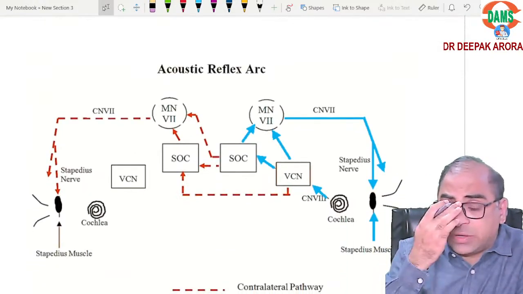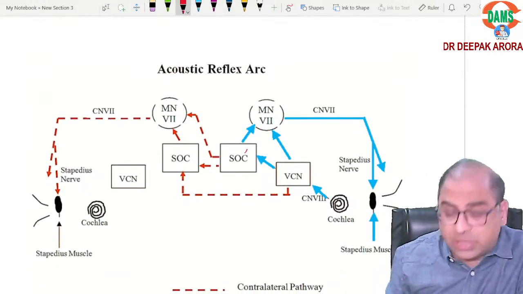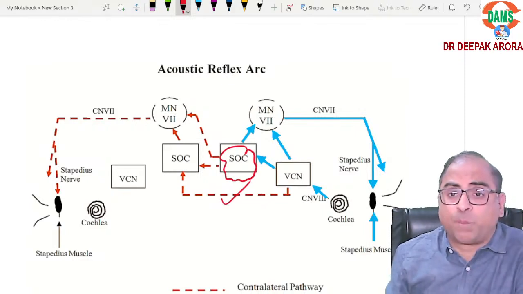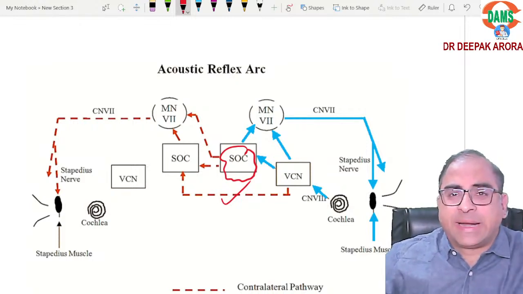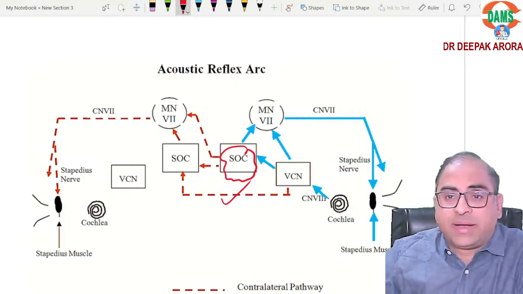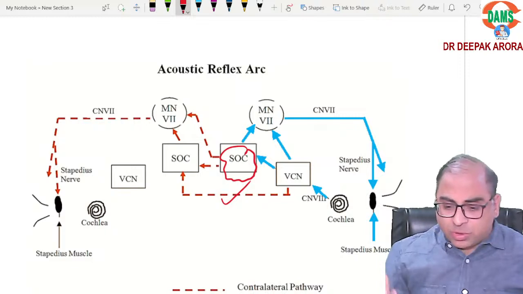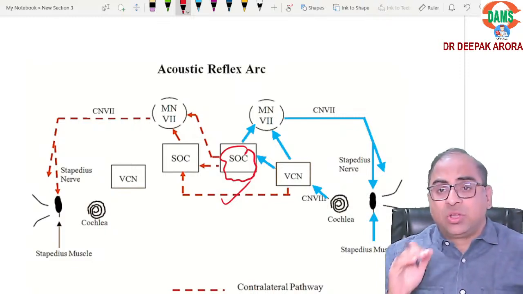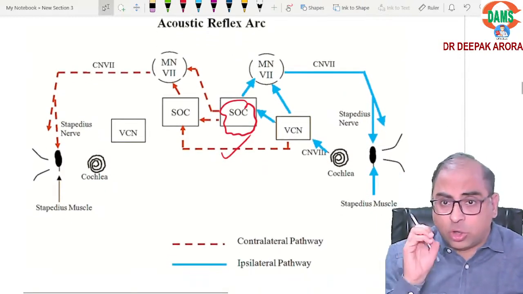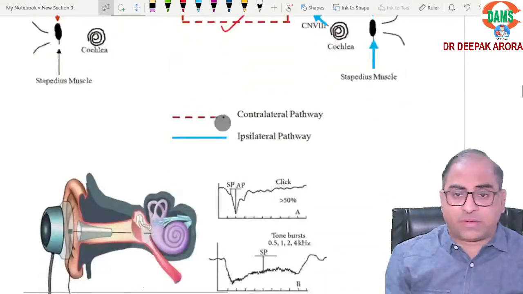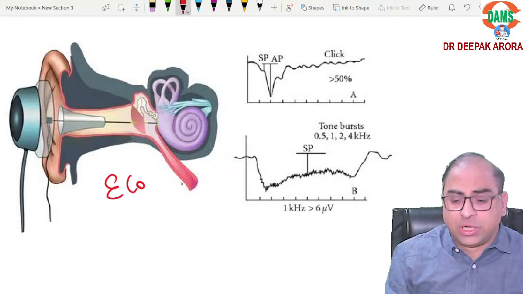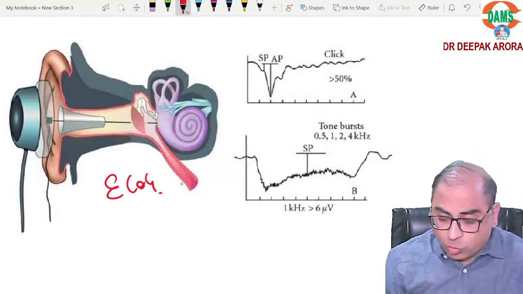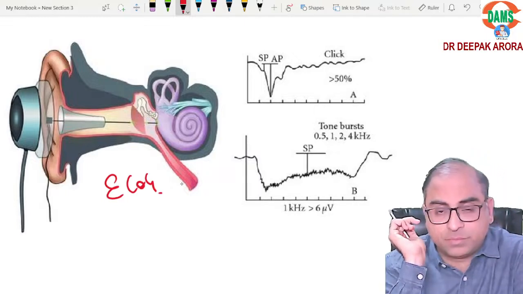Stapedial reflux, the highest center for stapedial reflux, highlight this, beta: superior olivary complex. Your examiner can confuse you by writing the words ipsilateral, contralateral. Just remember, ipsilateral or contralateral, the highest center is the superior olivary complex.